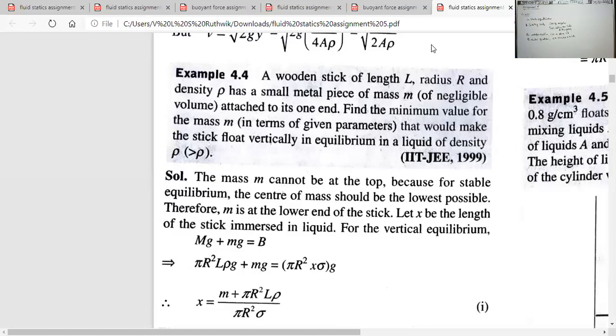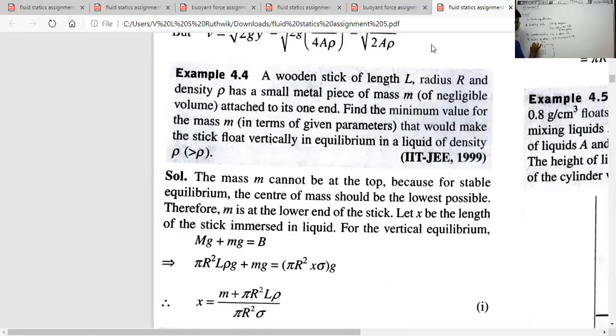So whenever the stick is under stable equilibrium, you see here, it is the beaker. In the beaker, liquid is taken. The stick is in stable equilibrium in vertical position. Definitely, the center of mass of this stick is at the midpoint. Suppose the liquid is up to here, and the body is submerged up to here. Whenever the stick is submerged up to this, the center of buoyancy is exactly at the midpoint of the length of the cylinder submerged in the liquid.